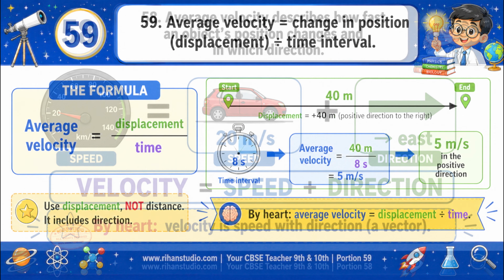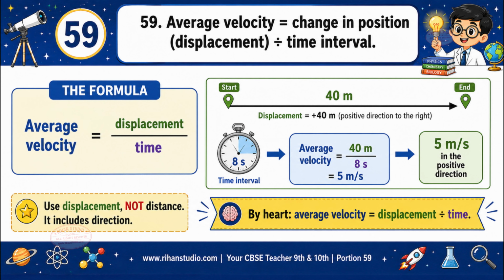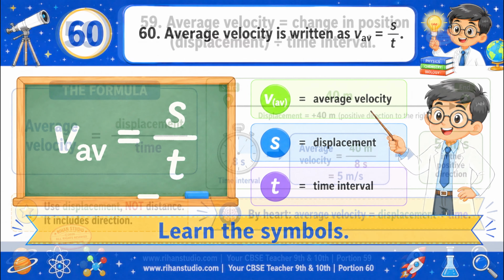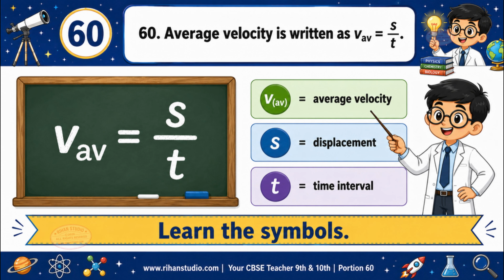It is a vector. Average velocity equals change in position, the displacement, divided by the time interval. Key formula: divide displacement, not distance, by the time interval. By heart, average velocity equals displacement divided by time. Average velocity is written as V average equals S over T. In symbols, V average equals S divided by T, where S is displacement and T is the time interval.